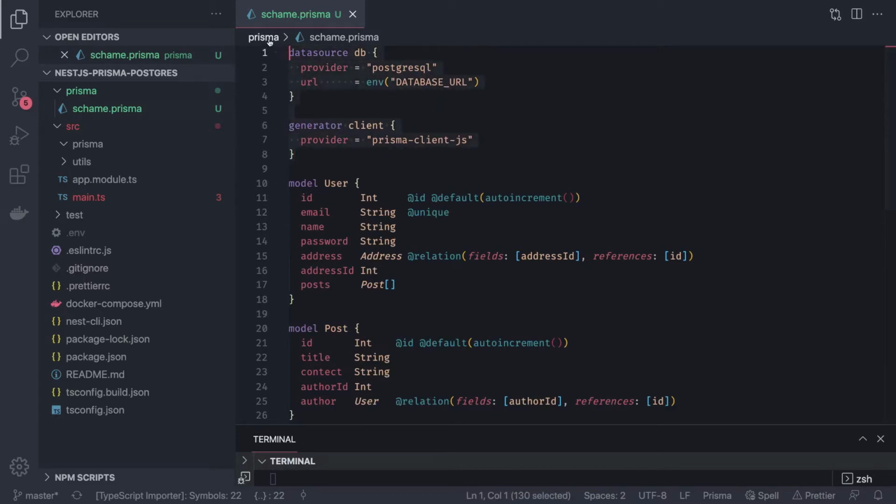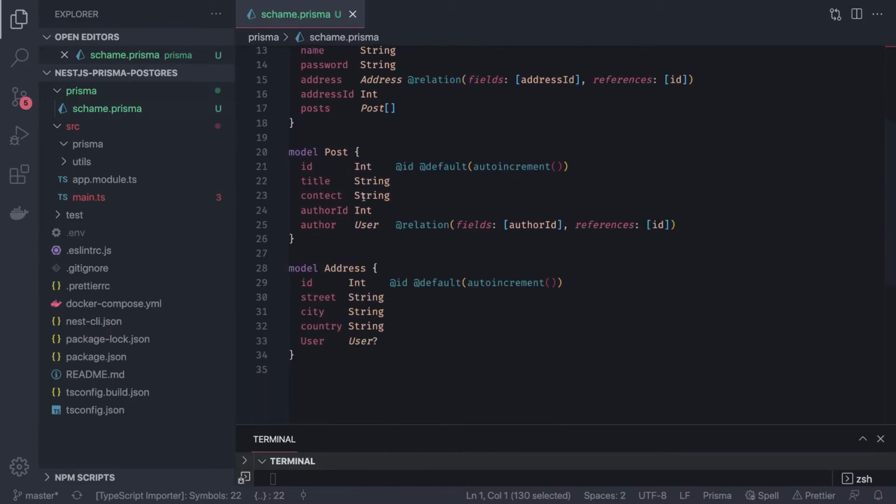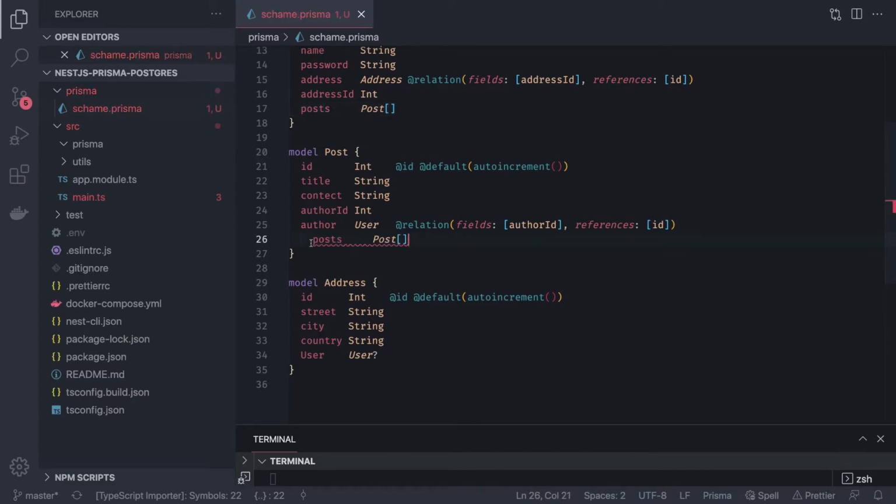So we already have a container up and running. We just define the models user, post, and address. We can also have a category that is about the post. Okay, what all categories a post can have. So inside post we can just add category, and then we just need to create the category model.